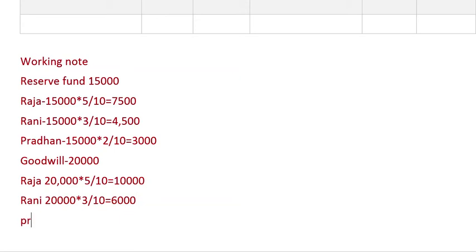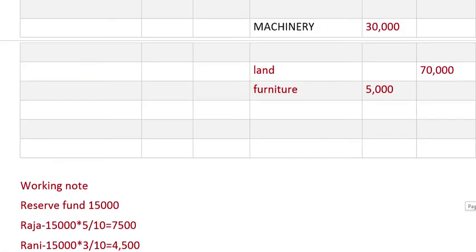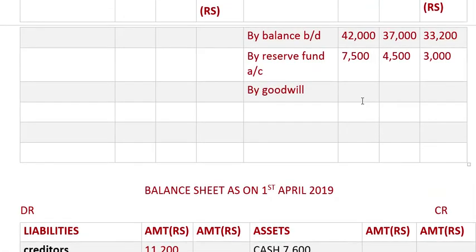And Pradhan, his share is 2 divided by 10, that gives 4,000.